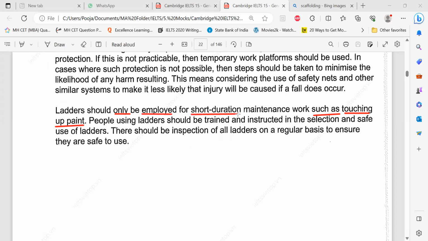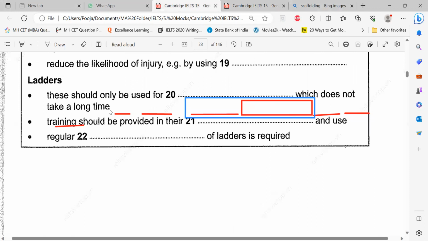Short duration means not for a long time. But what kind of work? Maintenance work. Most of the time people go wrong in spite of getting the right answer because they use the entire structure. This was tricky. And we don't repeat the next part, which does not take a long time.